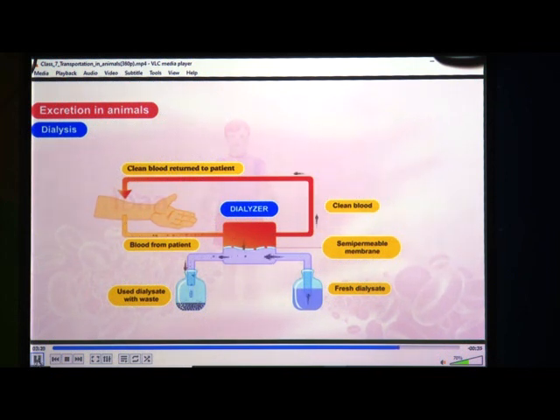If there is a failure in the functioning of the kidneys, it would turn out to be harmful for the person. Such people cannot survive as waste products start accumulating in the body. In such people, blood is filtered artificially, and the process is called dialysis.